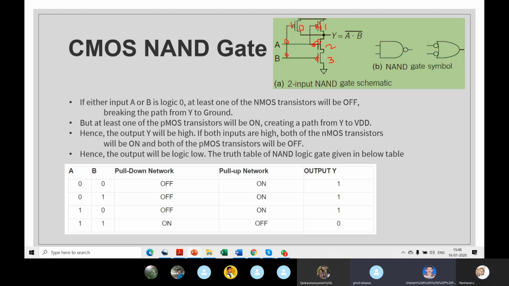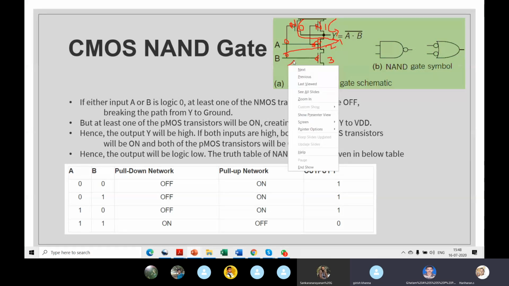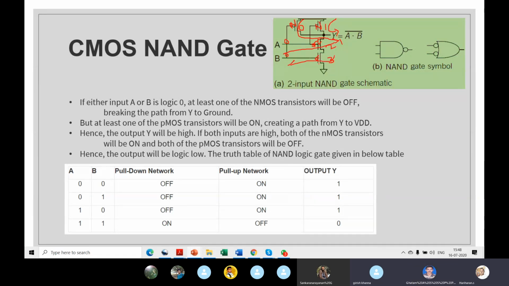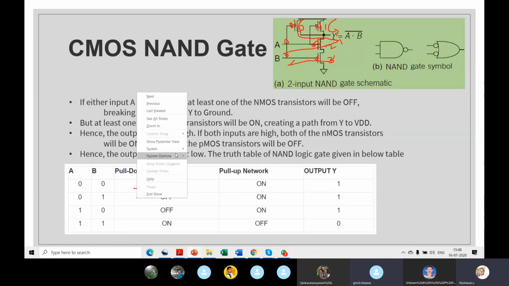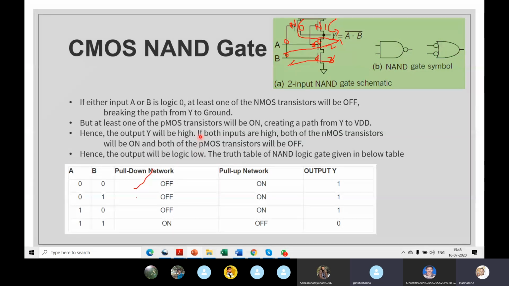Yes, sir. That's what you need to write. You write on, off, off. So what happens? The VDD will flow like this. Then you draw the flow like this. Then this becomes 1. Right? Okay. Correct? You have to show which path is conducting. If it is going to this transistor, then you have to show the path like this. Okay, sir. If it's coming like this, you show this path. If it's coming like this, you show this path. Right? Understand? Yes, sir. So you have to make 4 diagrams, one for each condition. First condition I already showed you, right? So second condition, third condition, fourth condition then, right? Okay, sir. Clear? Yes, sir. Okay.